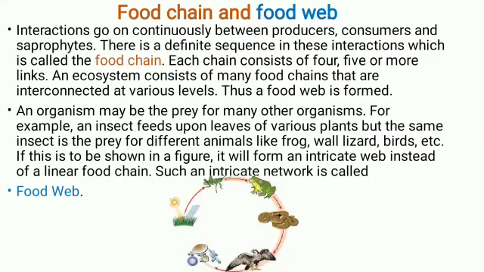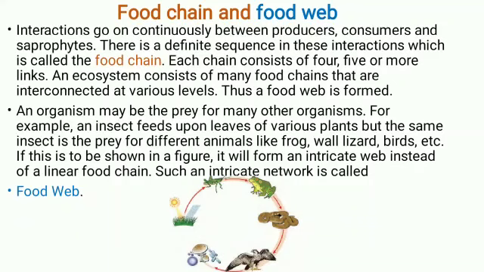Each chain consists of 4, 5 or more links. An ecosystem consists of many food chains that are interconnected at various levels. Thus, a food web is formed. So, food chains, when they are interlinked or interconnected, form a food web.